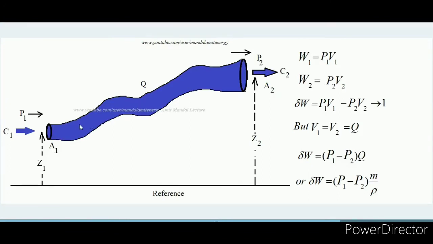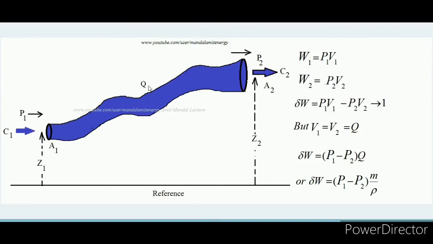Now when the fluid is exiting, the pressure there is P2. With pressure P2, the fluid is pushed out of the system. So the work done associated there would be P2 into V2, where P2 is the pressure and V2 is the volume.